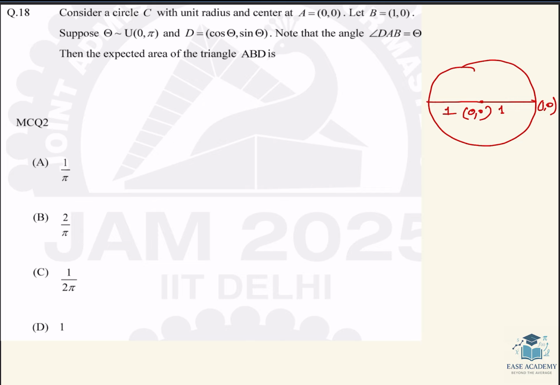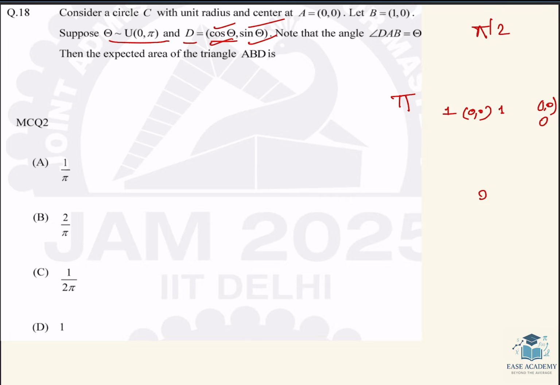circumference, and for theta to be 0 to pi, this D is taking value, x taking value cos theta and y taking value sin theta, means it is covering from, like if we take 0, pi by 2, pi, so this covers the whole area, and whatever the values are taken by this cos theta, sin theta for a range of theta 0 to pi, we are not interested.